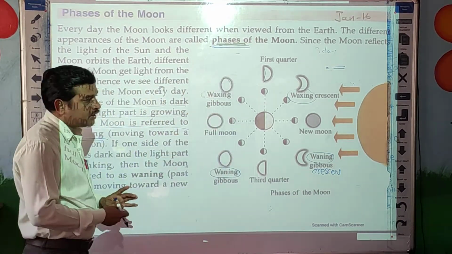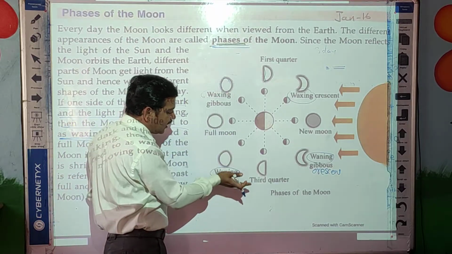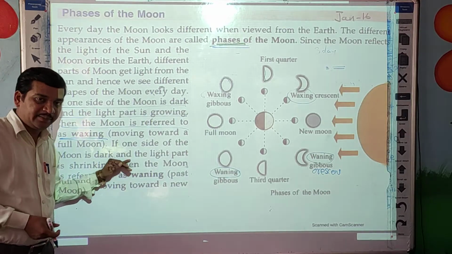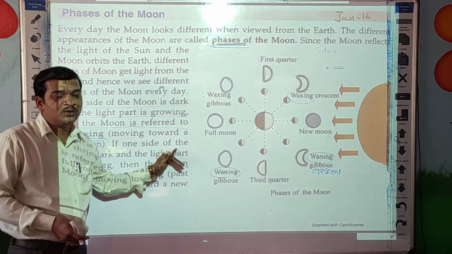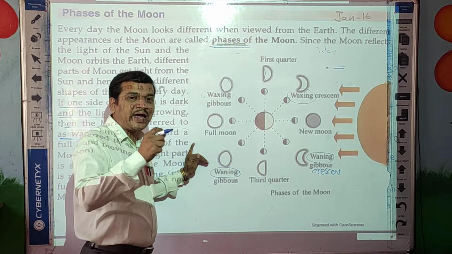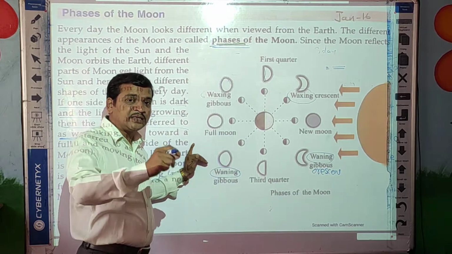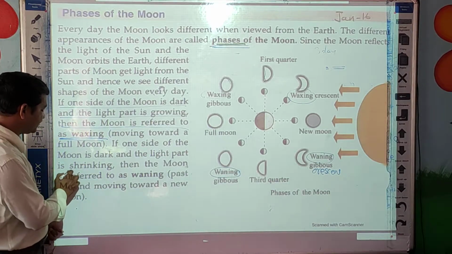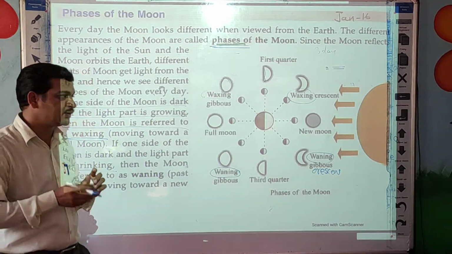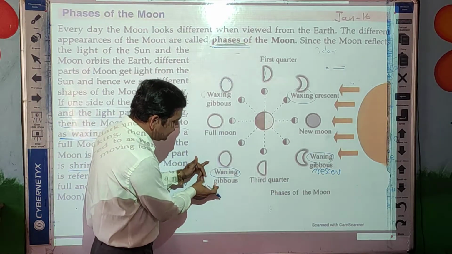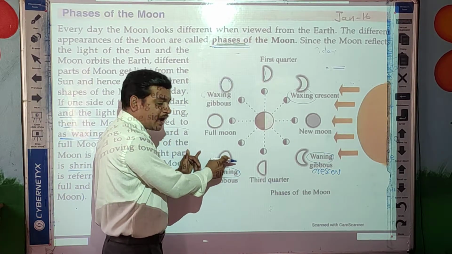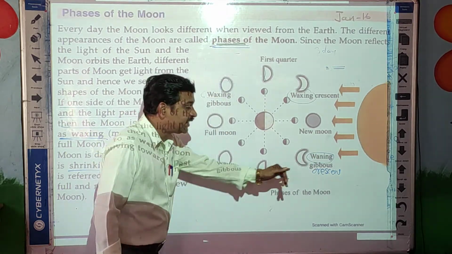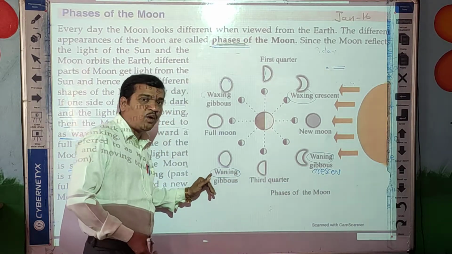Okay students, compared to waxing, the opposite is waning. Waning means what, students? If one side of the moon is dark and the light part of the moon is decreasing or shrinking, shrinking means decreasing or reducing. If you see here, this part is a little bit big, and if you compare with this part, this part is reduced, shrunk. So in waning, what happens, students?